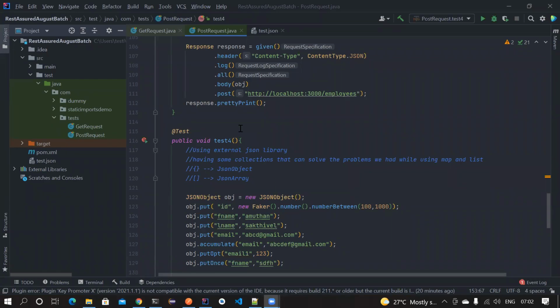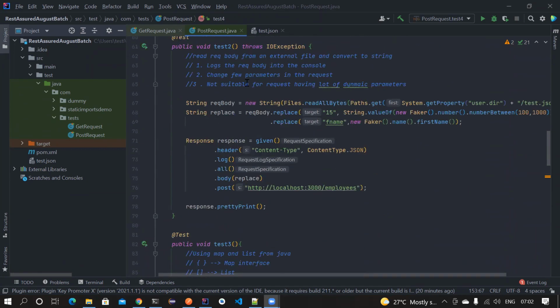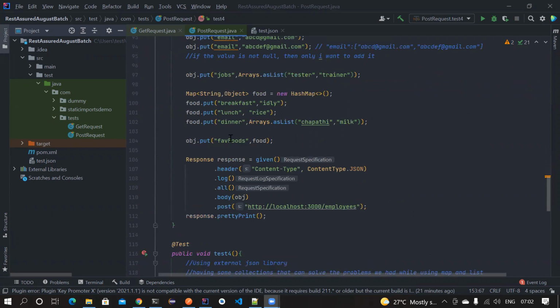Welcome back. I hope we have already learned about all the different ways to construct the POST request. There are multiple ways, but all of these have their own use cases. You have to pick which one based upon the current situation or your project. Now we'll also see one more way, that is using POJOs.